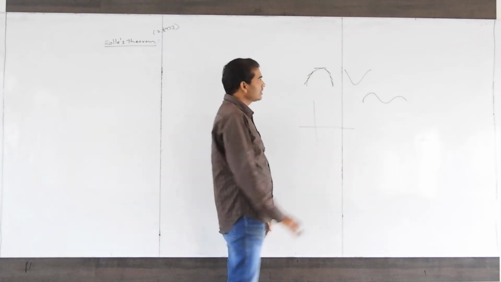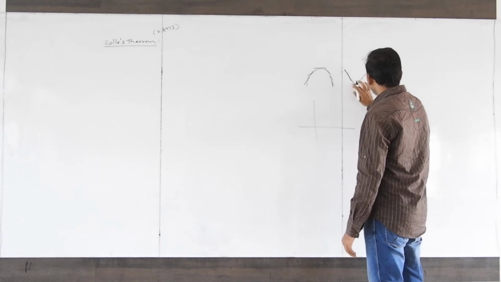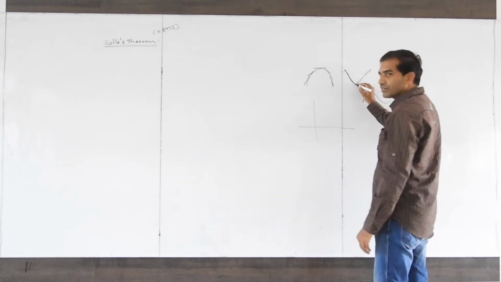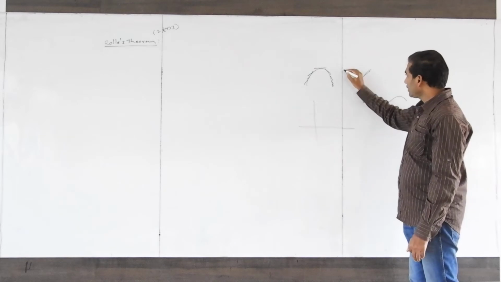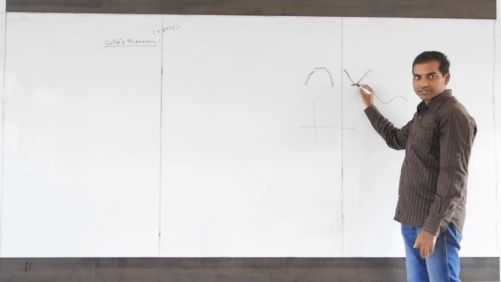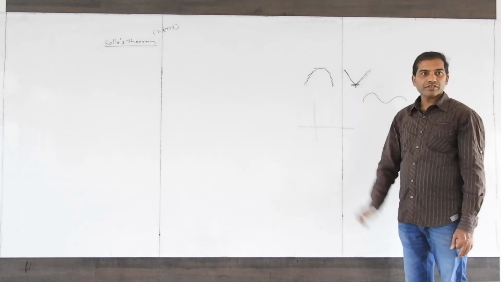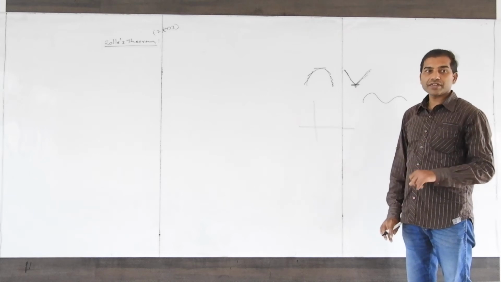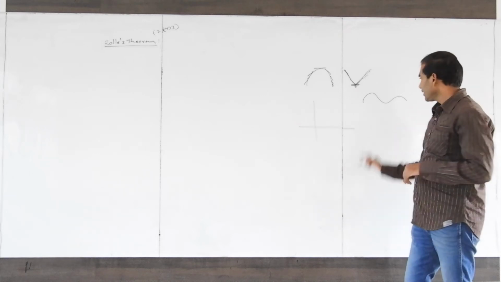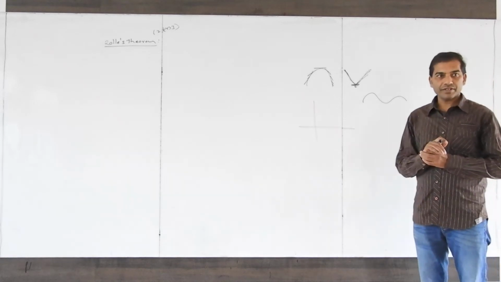Next, here you see, a sharp edge is there. It is differentiable everywhere except this point, because here the tangent does not exist. If there is a sharp edge, the function is not differentiable at that point. Where there is no sharp edge, it is differentiable everywhere.